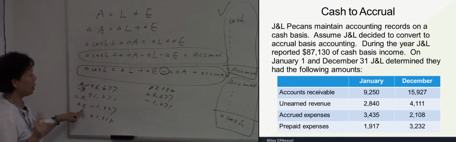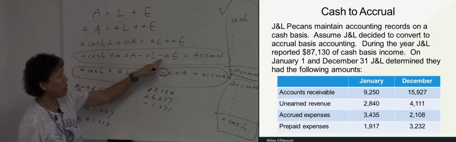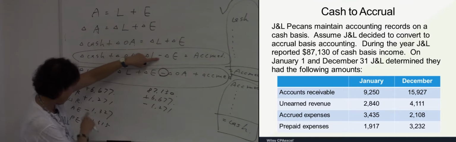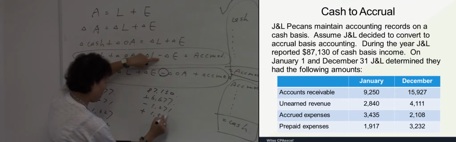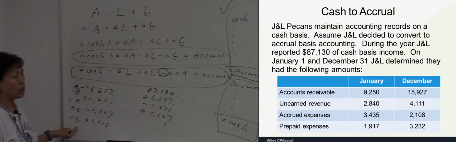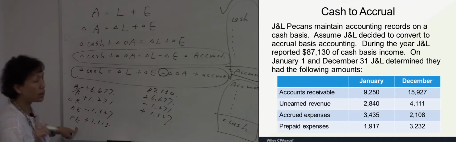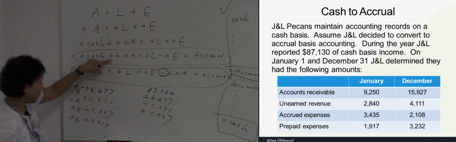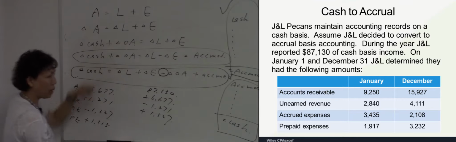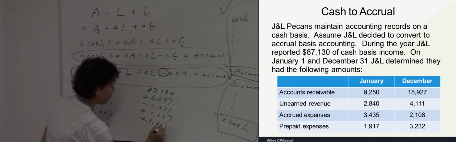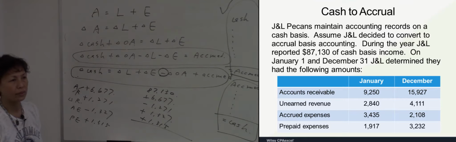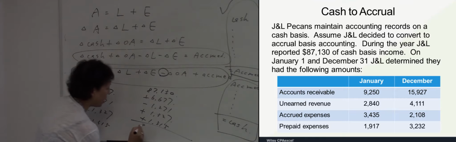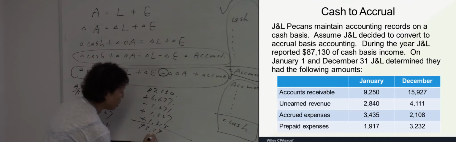Accrued expense is an equity item. The sign for equity is negative. So negative becomes positive. Prepaid expense is an asset, right? The sign for asset is positive. So positive becomes positive. Then you just need to do some calculation. 95,178.